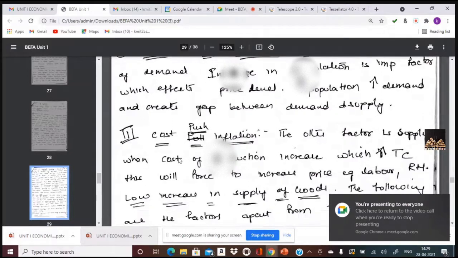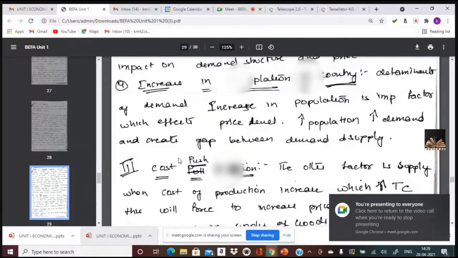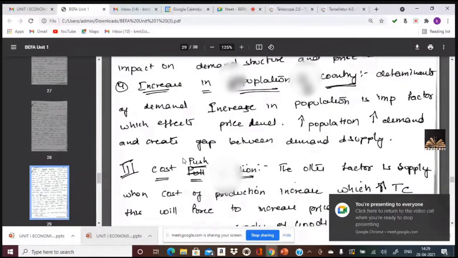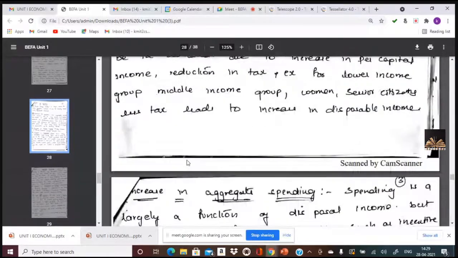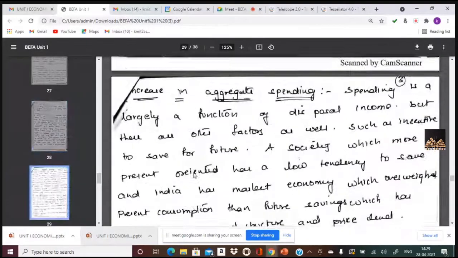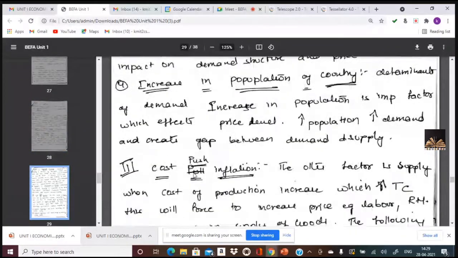So this is the concept of demand pull inflation. These are the reasons: the first one is increase in money supply, increase in disposable income, increase in aggregate spending, and increase in population of the country. Increase in demand leads to inflation, as there is a gap between demand and supply.